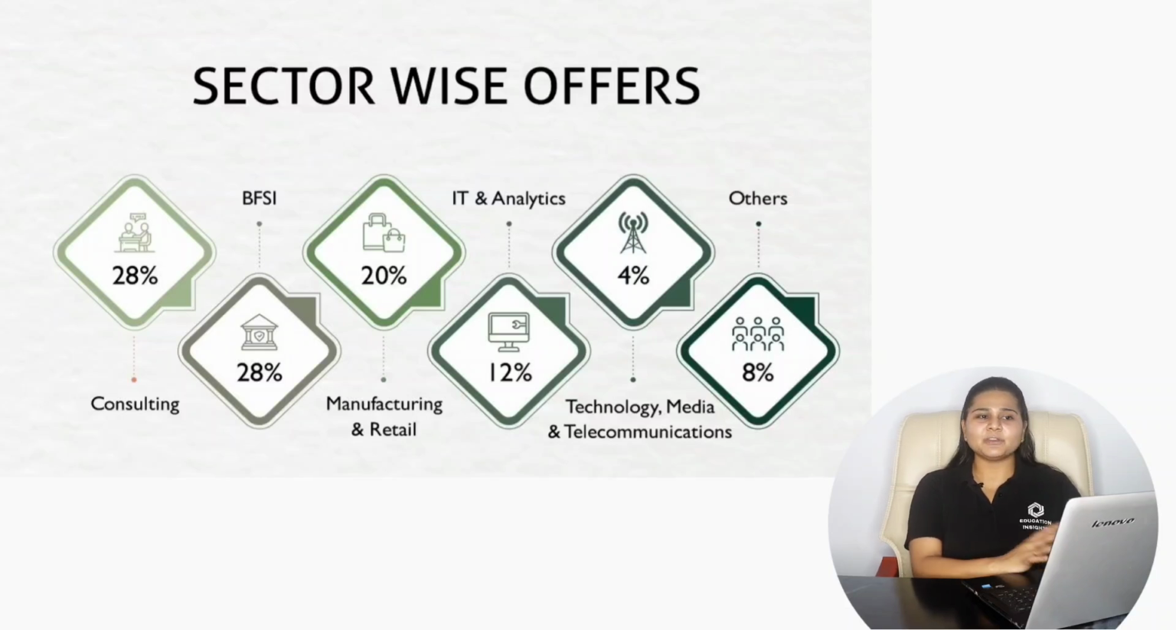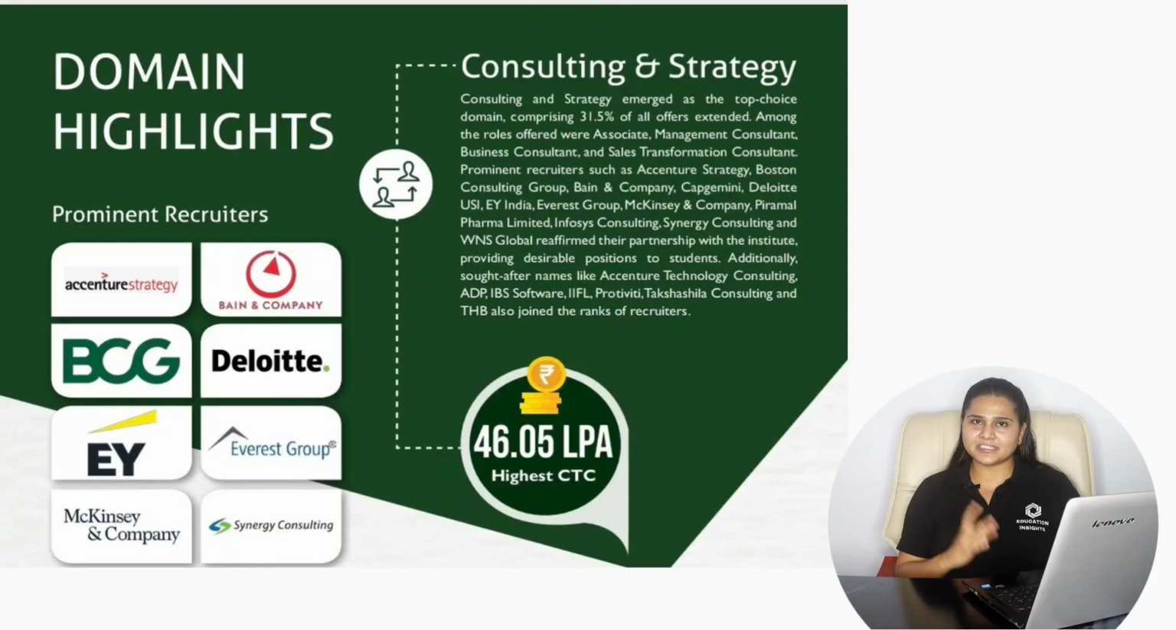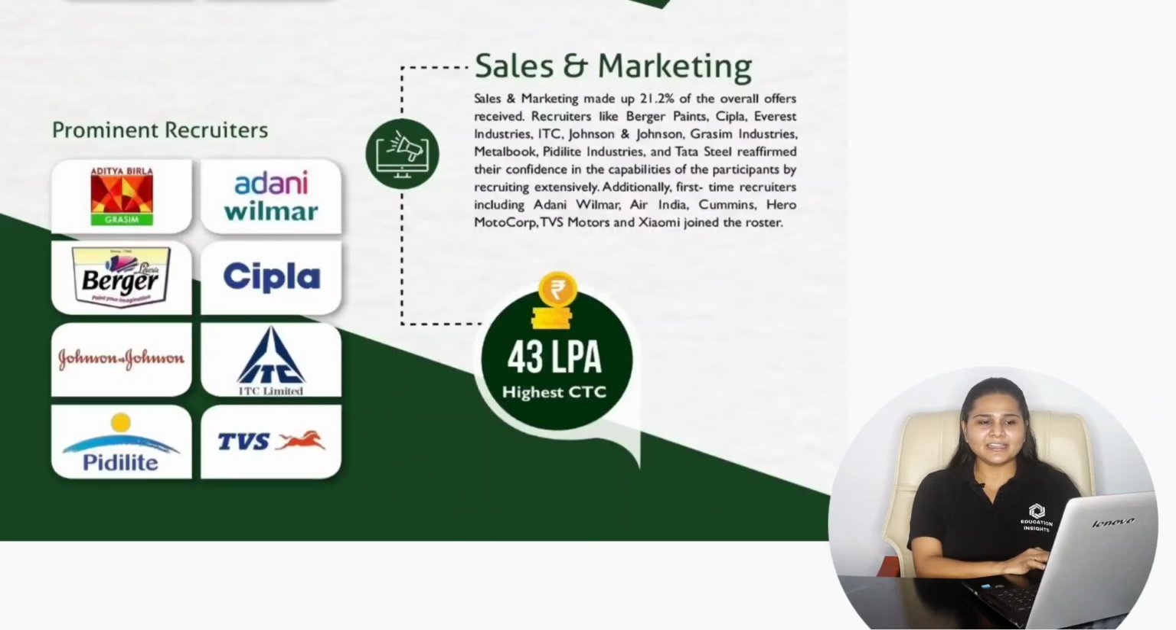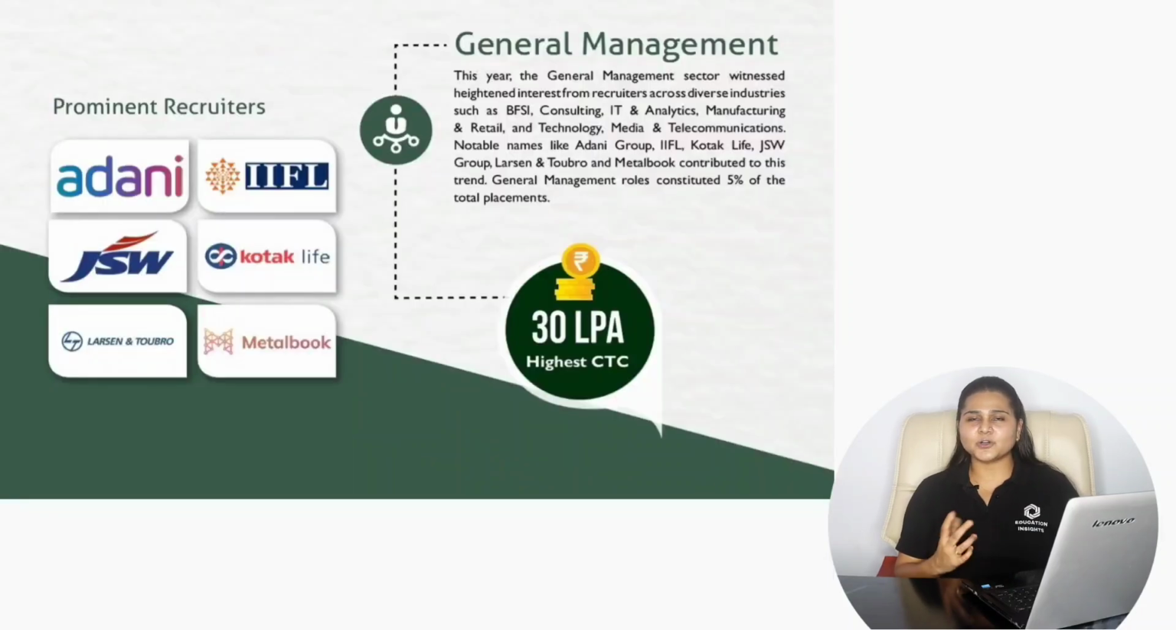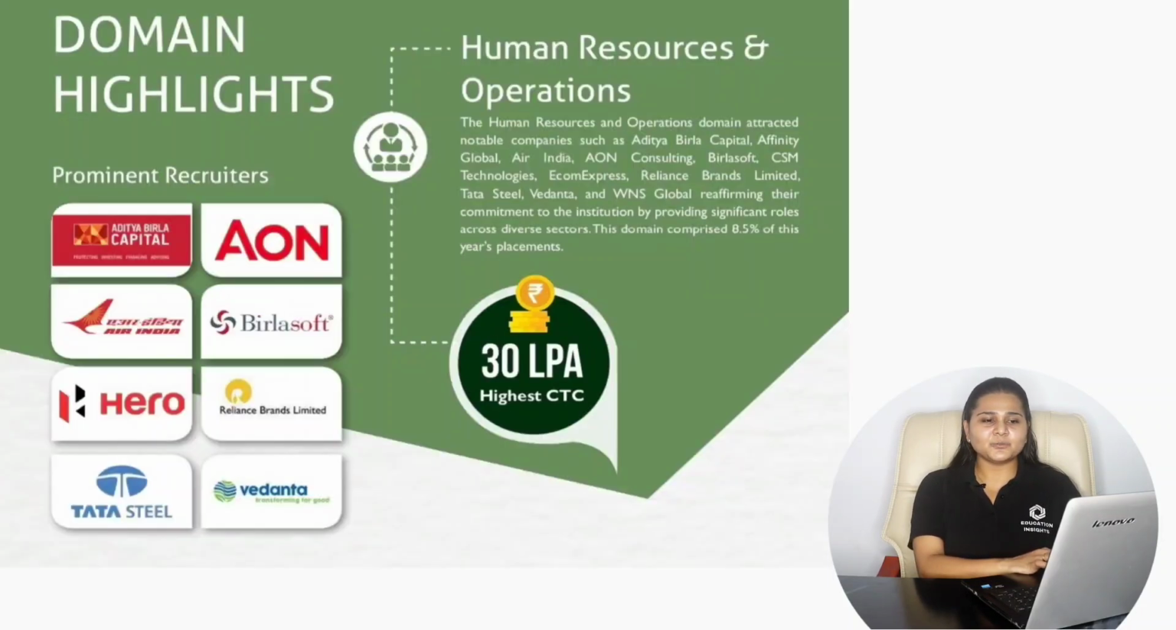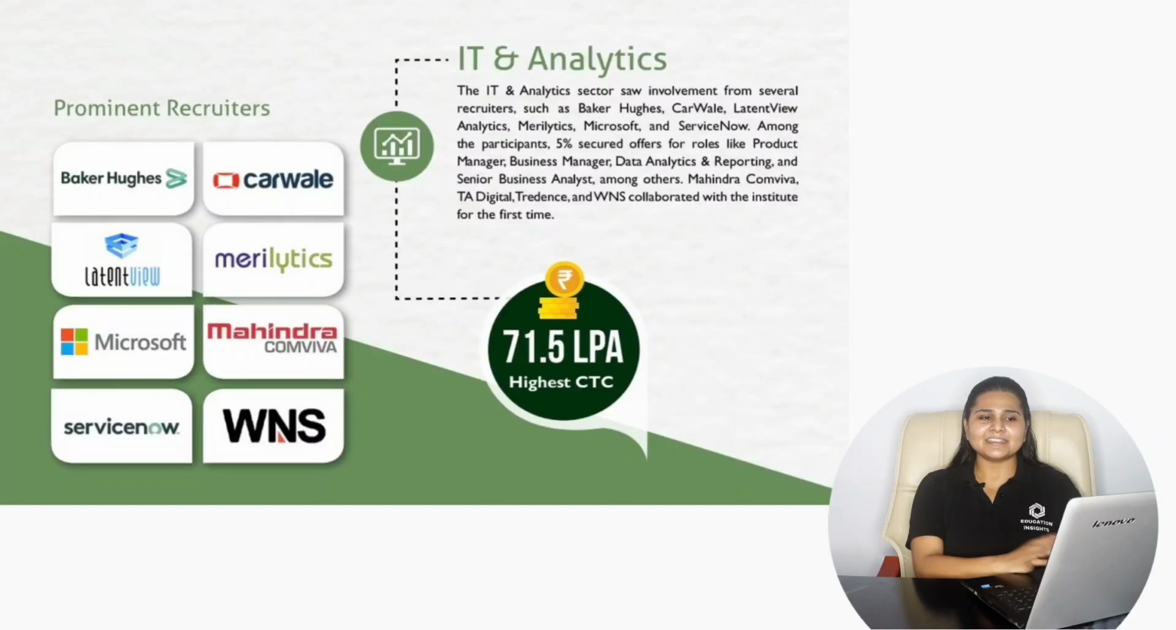If we consider the domain-wise highest salary package offered with the Indian Institute of Management Shillong, for the consulting and strategy domain, the highest CTC offered was 46.05 lakhs per annum. For sales and marketing, it is 43 lakhs per annum. For finance, it was 40 lakhs per annum. For general management, it was 30 lakhs per annum. For human resources and operations, it was 30 lakhs per annum. For IT and analytics, it was 71.5 lakhs per annum.